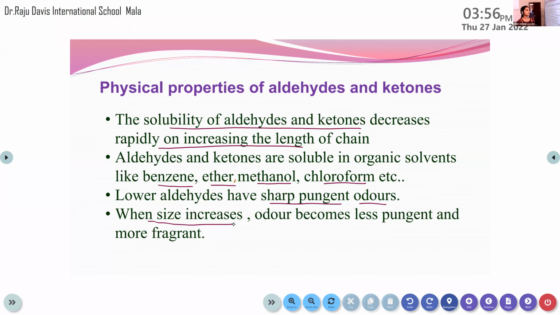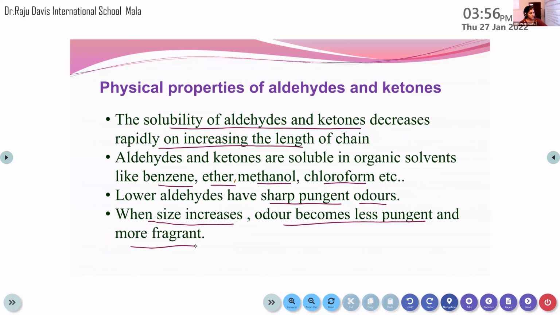When the number of carbon atoms increases, or when it comes to the higher aldehydes and ketones, this odor becomes less pungent and more fragrant. So these are the physical properties of aldehydes and ketones. The first one is about the boiling point, the second about the solubility, and the third about their odor.